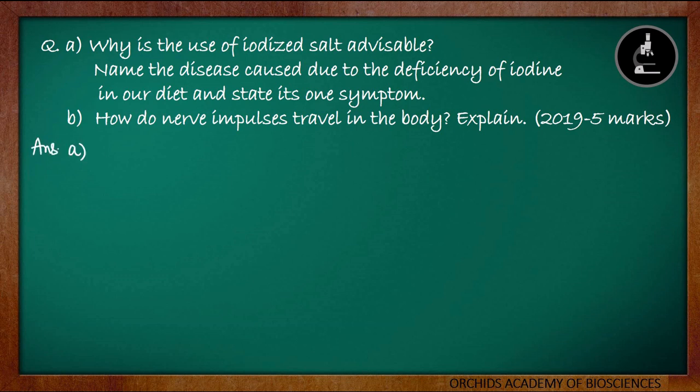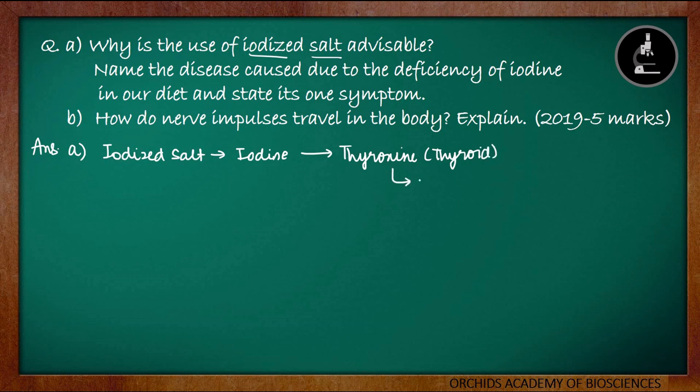The first part is asking us, why is the use of iodized salt advisable? They are not directly asking us why there is a need of iodine in our body, so they are indirectly asking us this question. We know that iodized salt contains iodine, and iodine is essential for the production of the thyroxine hormone by the thyroid gland. This thyroxine hormone is responsible for the metabolism. So that is why the use of iodized salt is advisable, because it contains iodine, which is responsible for the